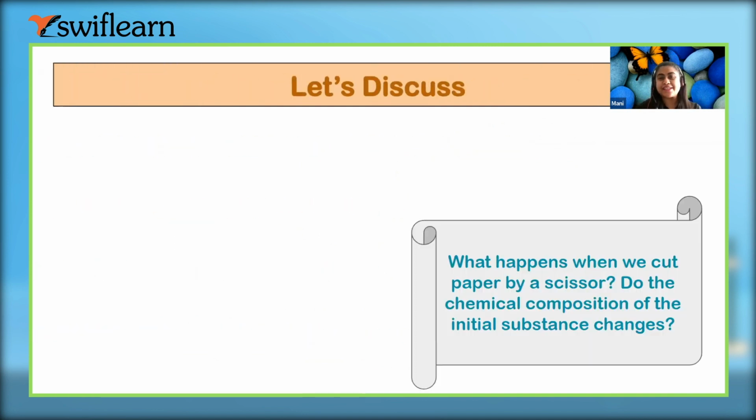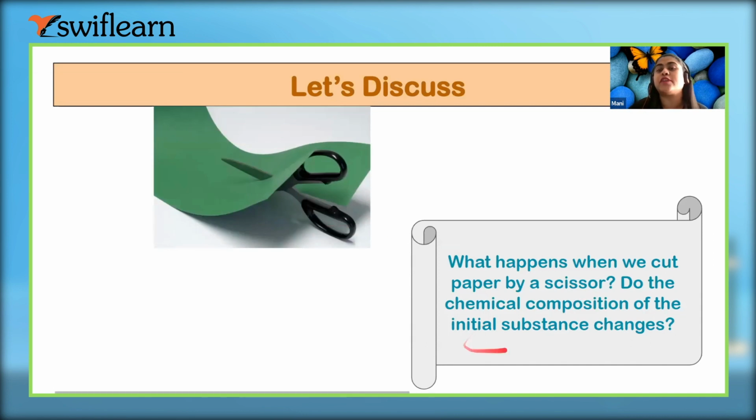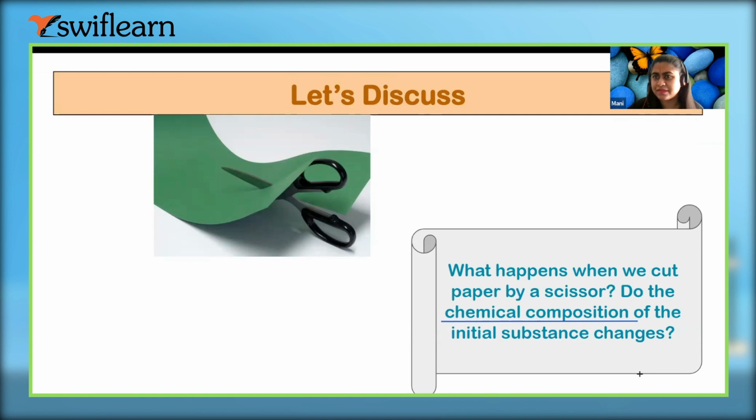Okay, so what happens when we cut a paper with scissors? Does the chemical composition of the initial substance change? You can see here is a paper, right? And we are cutting it with the scissors, right? So is there any change in chemical composition? And I know what is going on in your mind, that ma'am is asking me about the chemical composition. But what is that?